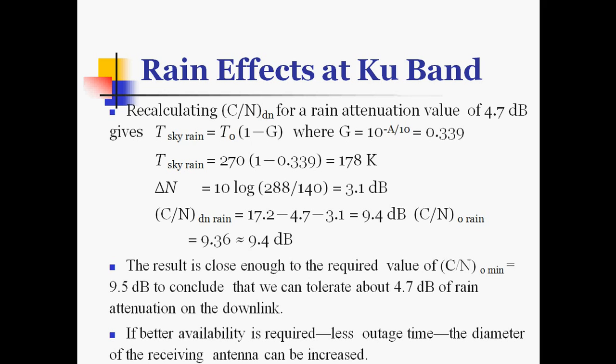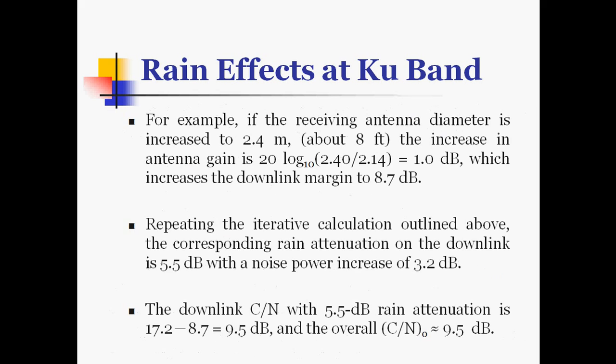So the result is close enough to the required value of carrier to noise ratio minimum, which is 9.5 dB. To conclude, we can tolerate about 4.7 dB of rain attenuation on the downlink. If better availability is required, meaning less outage time, the diameter of the receiving antenna can be increased.